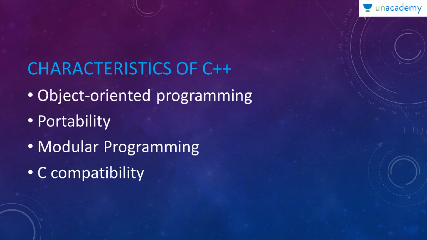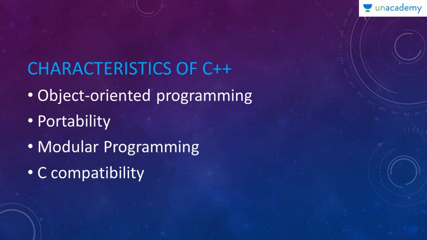Next, the characteristics of C++. The first characteristic of C++ is object-oriented programming, which means there is a possibility to adjust programming to objects. Everything in this program is considered as an object. Next, portability. Portability means a program written on one computer can easily be transferred and written on another computer. It is easy to compile on any computer and any operating system.